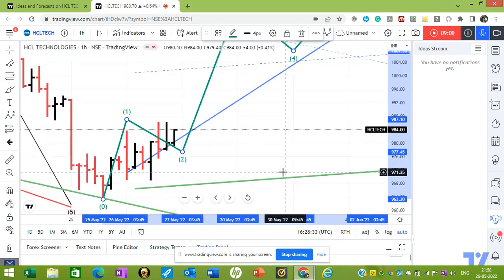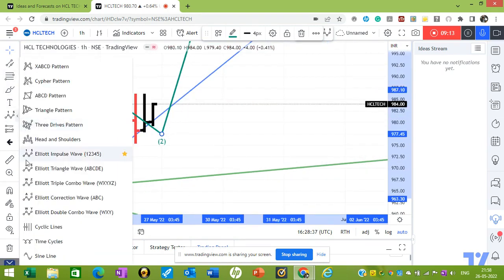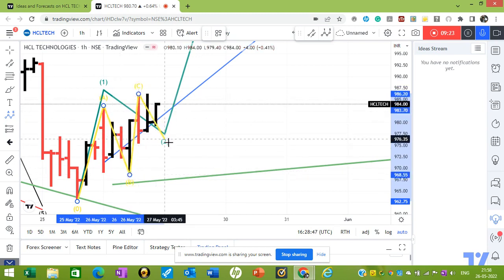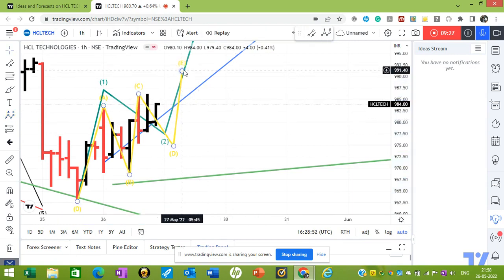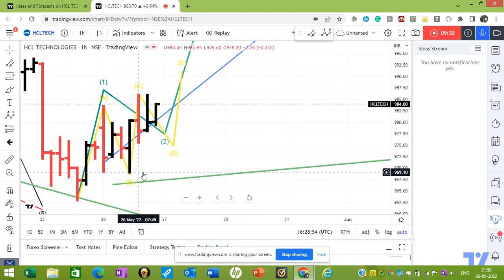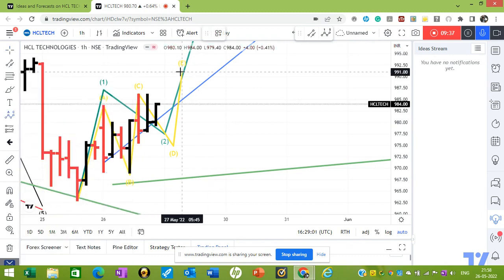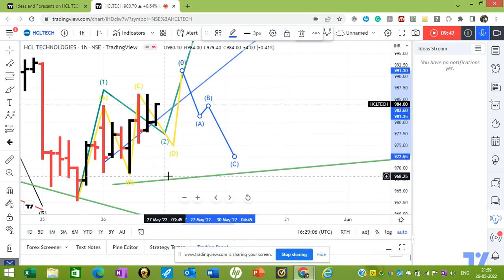Okay. Or you can mark the triangle wave like this: A, B, C, D, and E. This will be a triangle wave. Then you will have A, B, C correction, a down correction, A, B, and C, and then the next wave up.